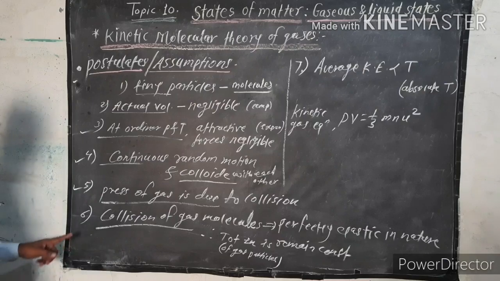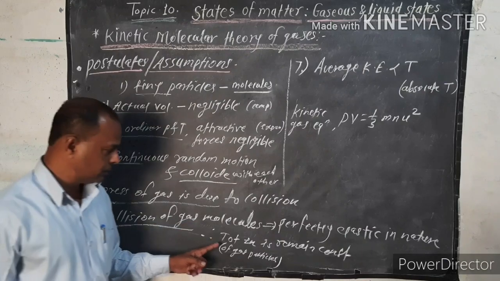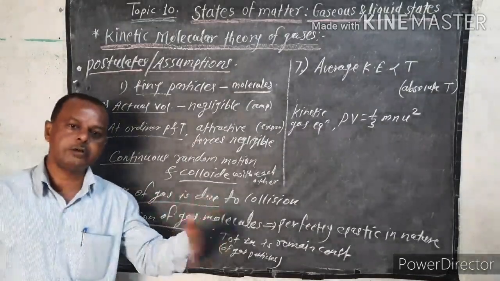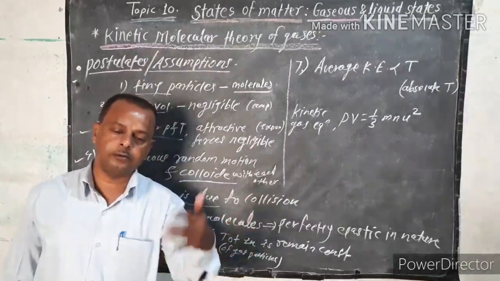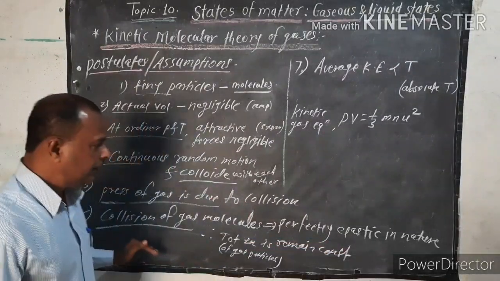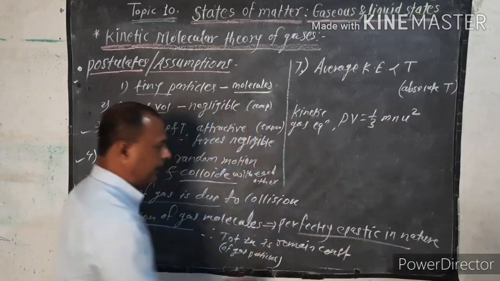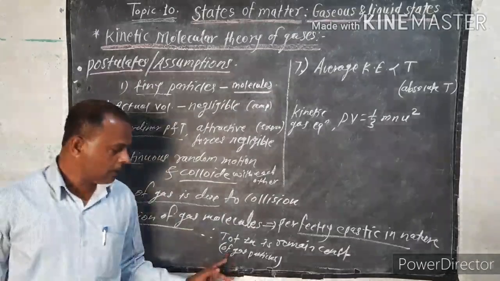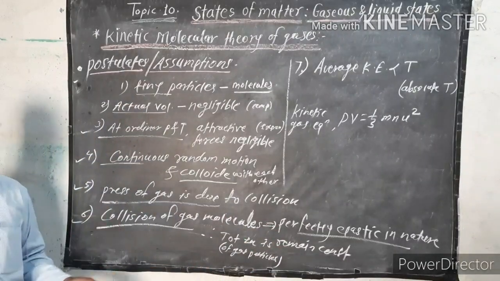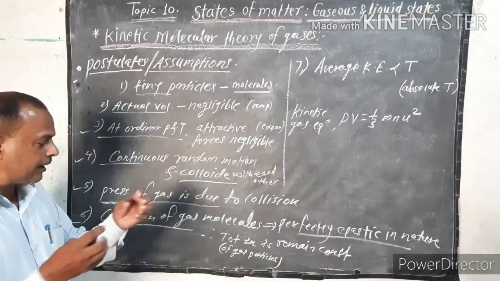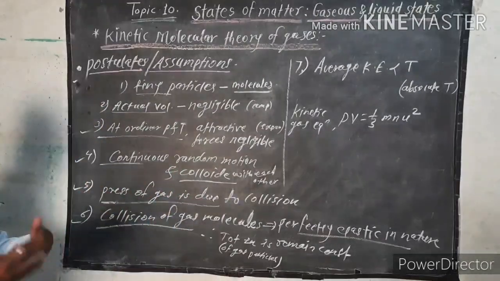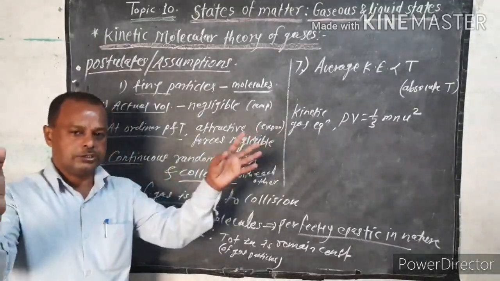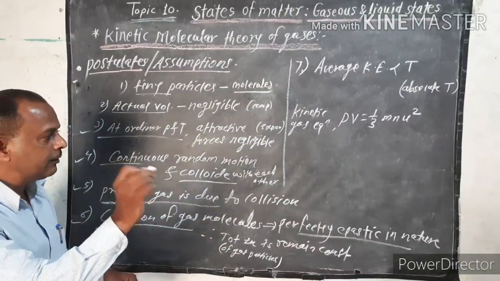Next, the sixth one: collision of gas molecules is perfectly elastic in nature. You understand? Gas molecules collide with the walls of the container, but the collision is perfectly elastic in nature. Therefore, the total energy of gas particles remains constant. So there is no change in energy during collision. After collision, the total energy of the gaseous molecule does not change; it remains constant.